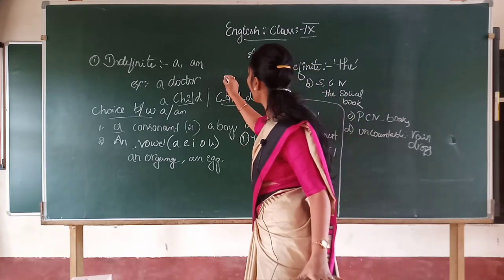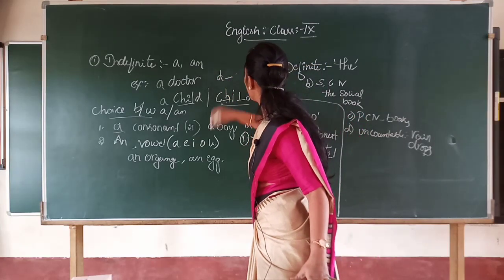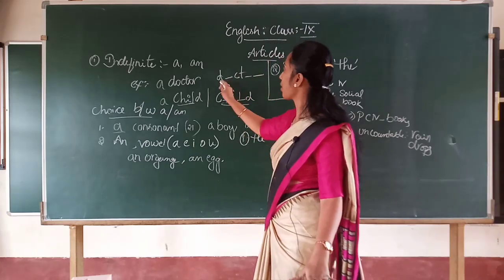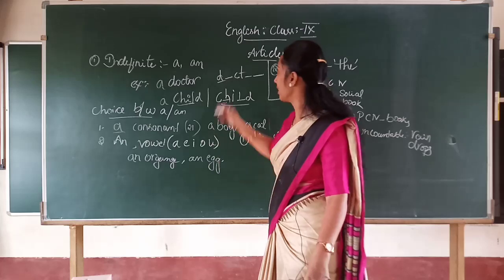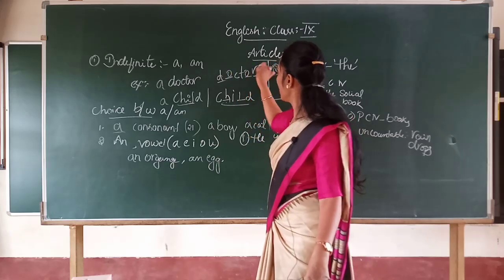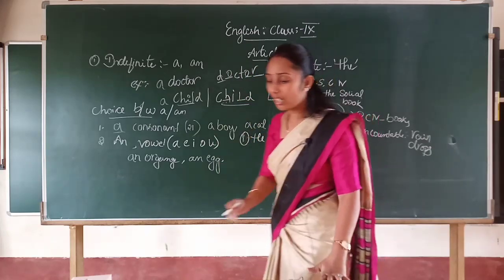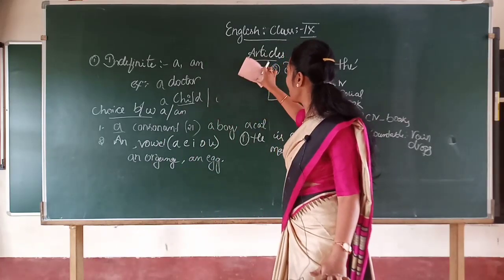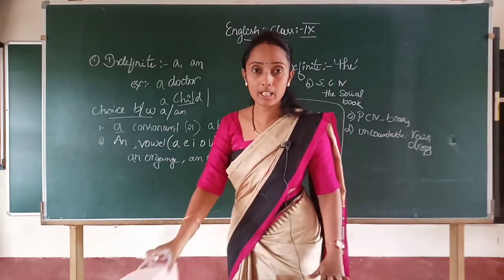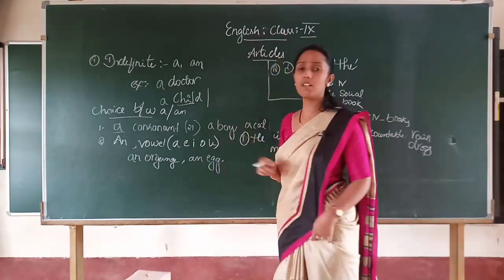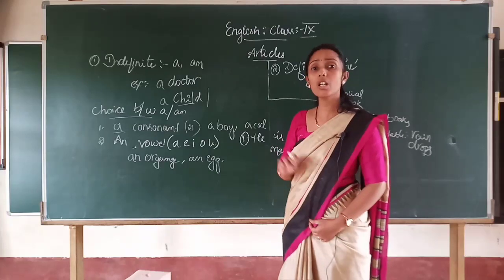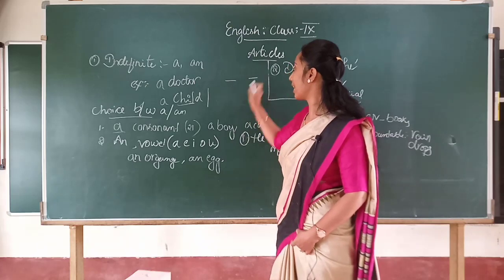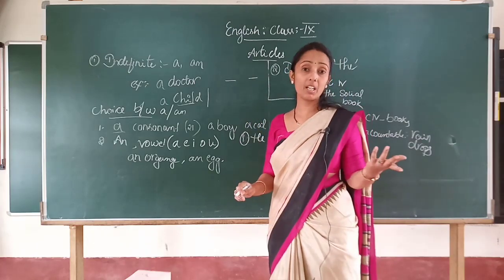Then doctor, again D, dash, C, then T, dash. If it begins with D, you will guess this is a doctor, isn't it? This is the missing word that you will get in your examination. This is the pattern, because the same pattern will continue even in your 10th. All these missing words will carry 1 mark. So children, you should not leave it, because when children see a blank dash, they feel, oh, this is something difficult.